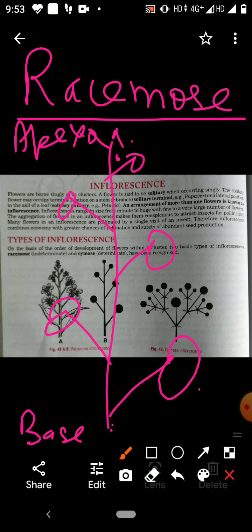So this is the racemose. The oldest flower is the lowest, and youngest flower is the uppermost. The number of flowers is theoretically unlimited. In this inflorescence, this is the main axis, which continues to grow. This type of arrangement of flower or inflorescence is found in Cruciferae family, Gramineae family.